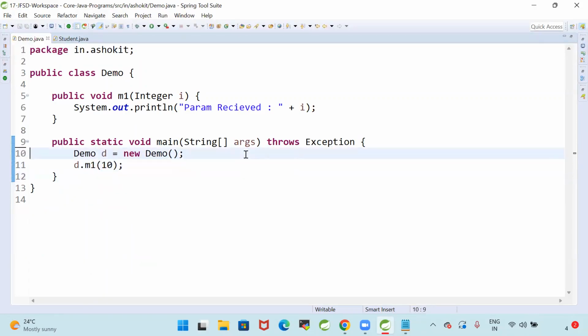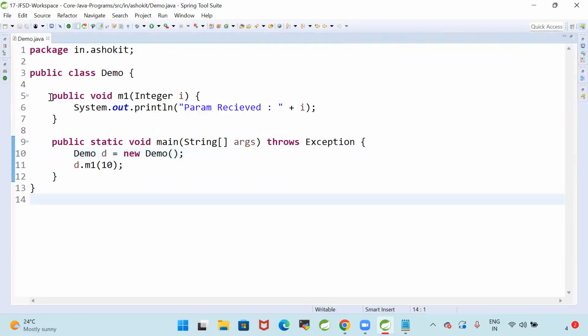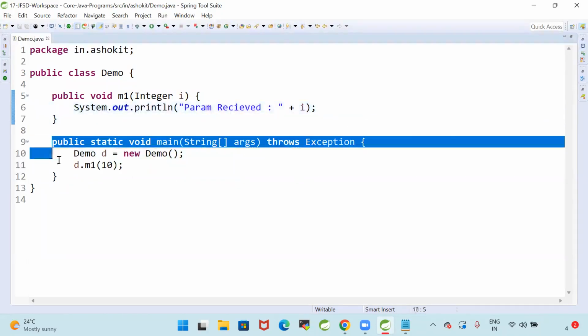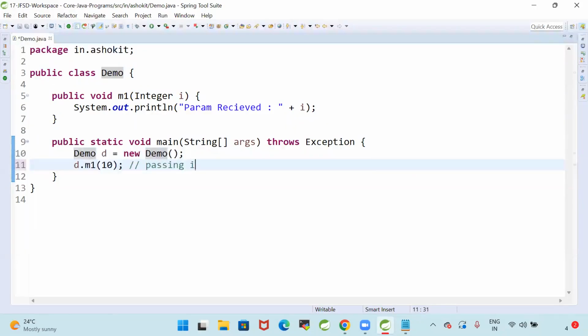10 is a number which is an integer type. Parameter received 10. Yes, m1 is a method which is expecting integer as a parameter. System.out.println parameter received I. Public static void main. I'm creating an object for the demo class and calling the m1 method, d.m1 of 10, passing an int value.